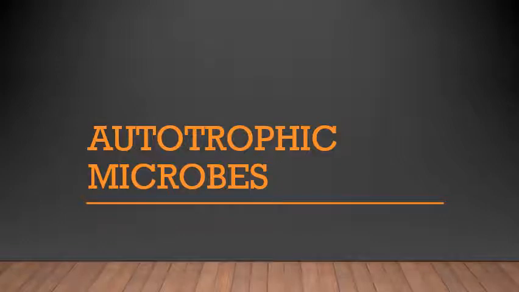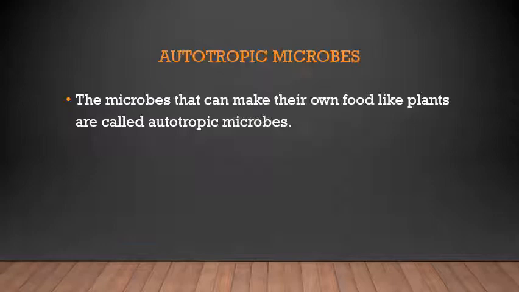Autotrophic microbes. So let's first see what these autotrophic microbes are. The microbes that can make their own food like plants are called autotrophic microbes. How can you relate these words and remember? Now, plants make their own food, right?